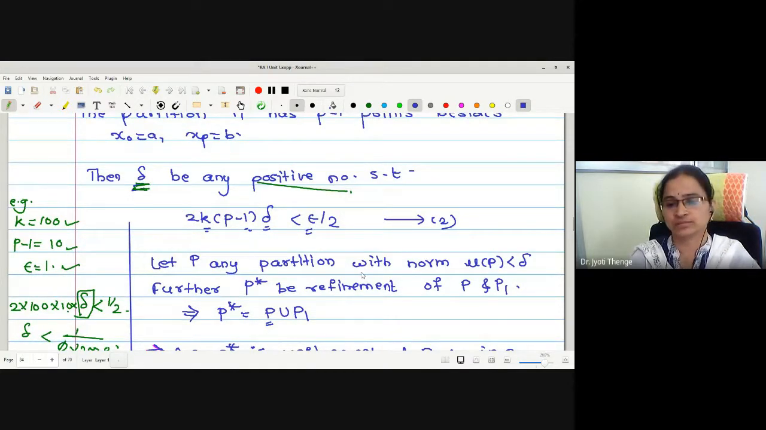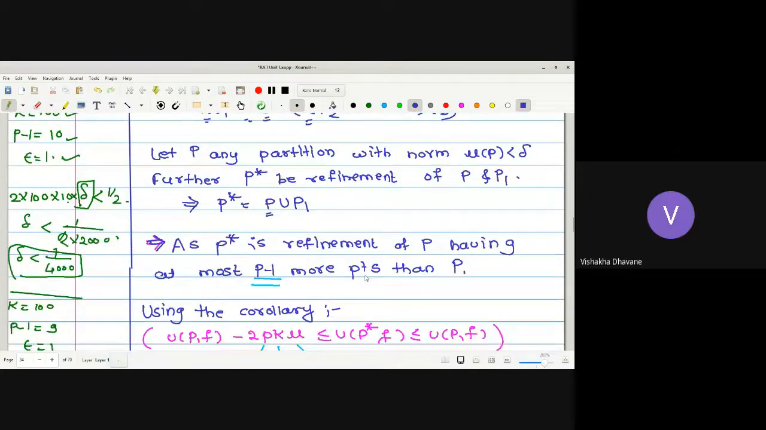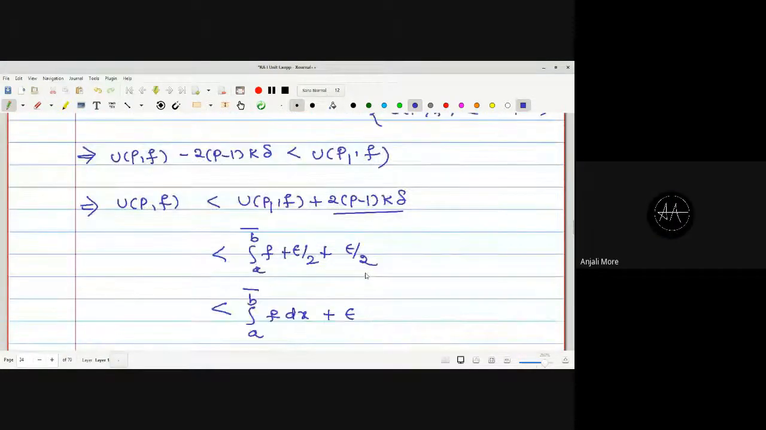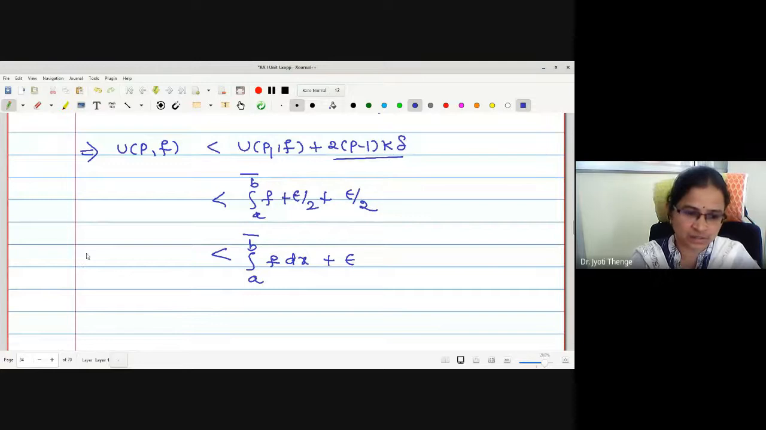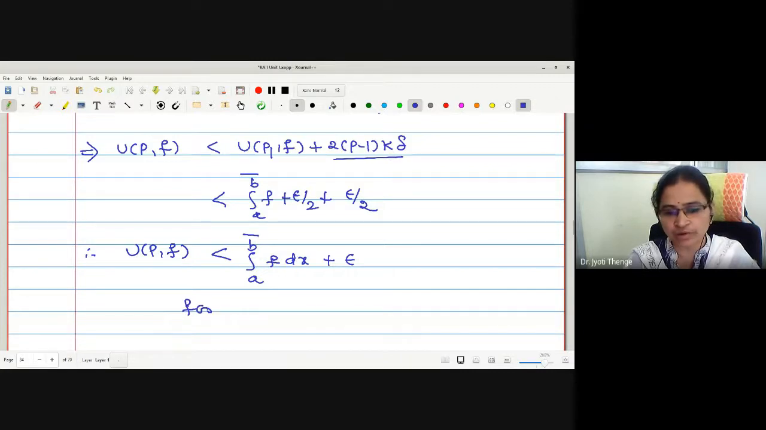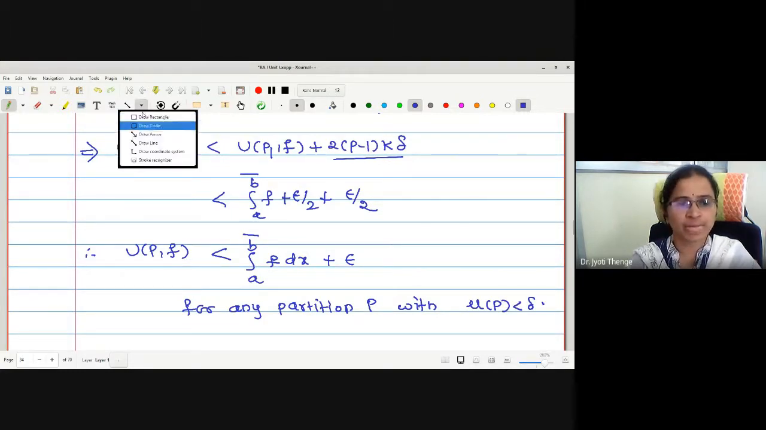Is that okay? Yes, ma'am. I hope I have made it very clear. Still, if you have any difficulty, you can ask me. Hence, it is the proof for any partition P with norm P less than delta. Is that okay? If you have a difficulty, you can ask.